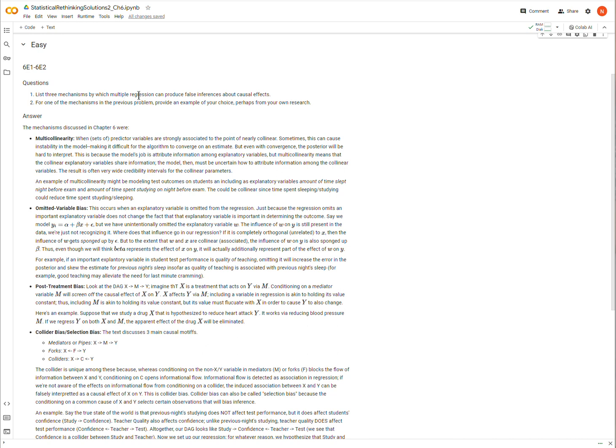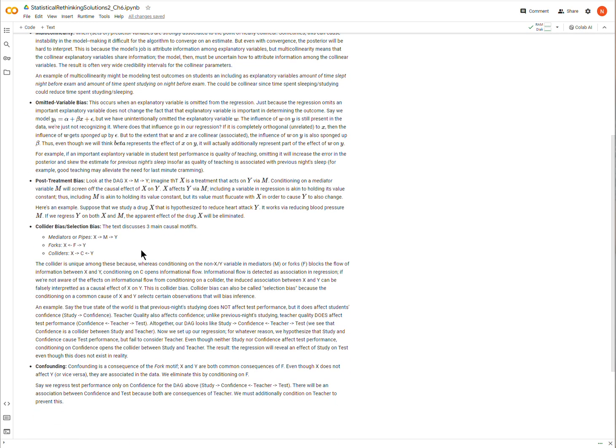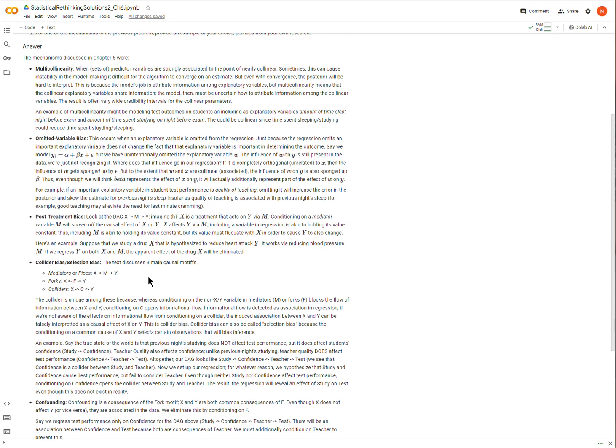List the mechanisms by which multiple regression can produce false inferences about causal effects. And then the second one is to give an example from your own research. And so I've just given some examples as we go along. So I'm not going to go through every single one here. You should go to the Colab sheet and you can read my answers. This is just a lot of text and not much to